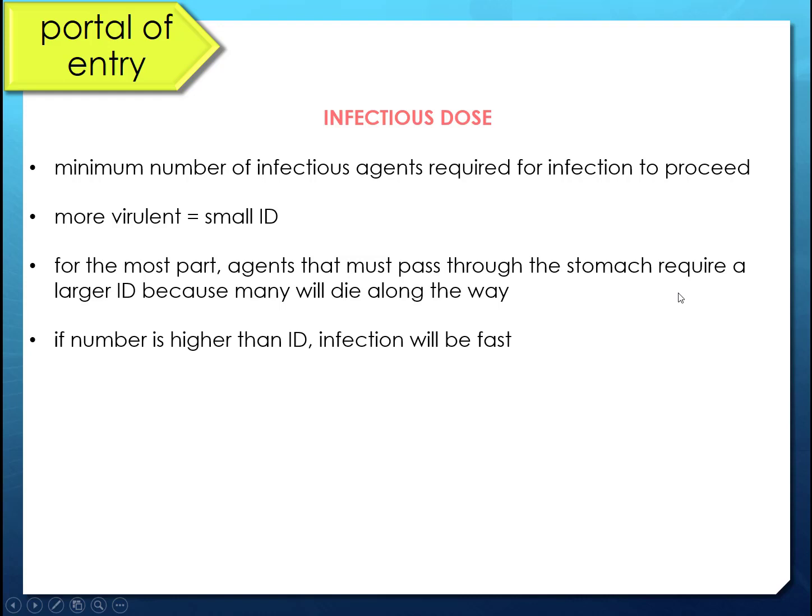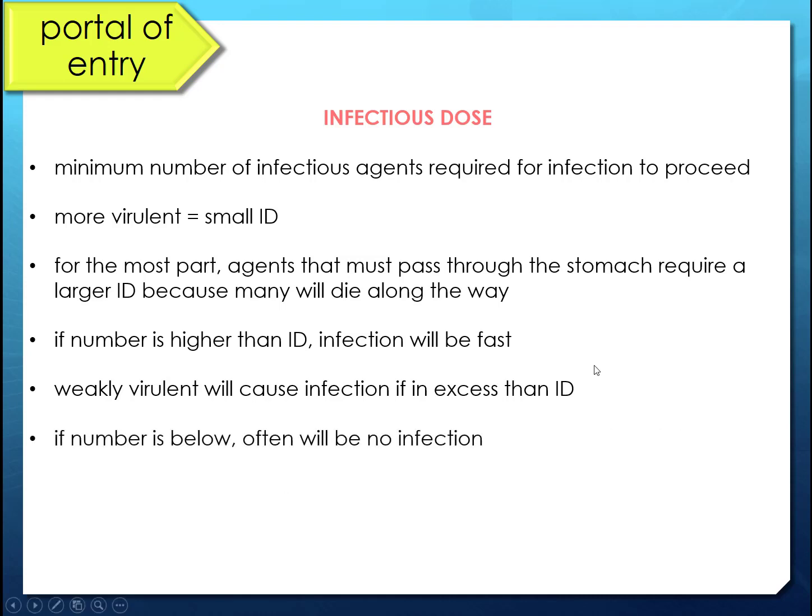Now, if you took in more infectious agent than the infectious dose, you're going to get sick really fast. Whereas if an organism is only weakly virulent and you take just the infectious dose, you may or may not get sick. But if how much you took in of the weakly virulent organism is in excess of the infectious dose, it's a threshold number, then you will end up with an infection. If the number is below, like I said, you might not get sick.